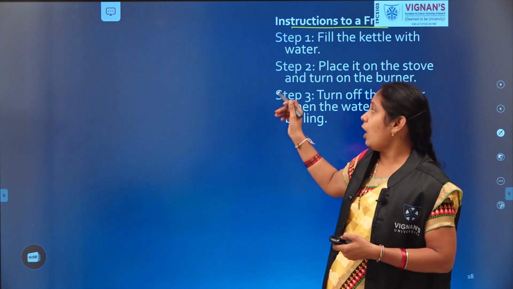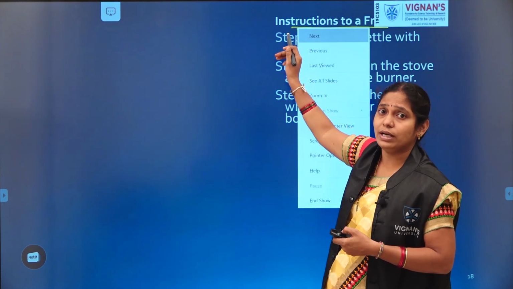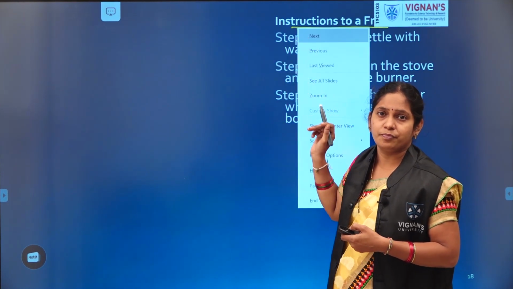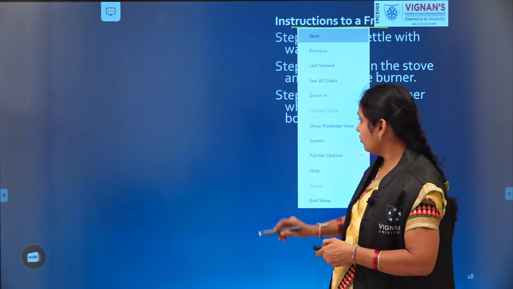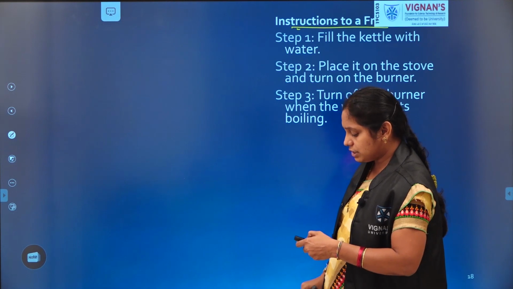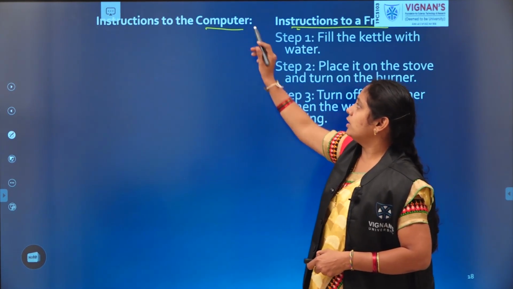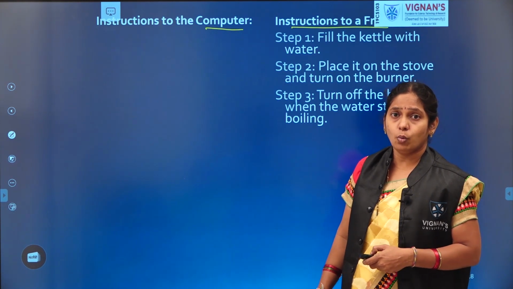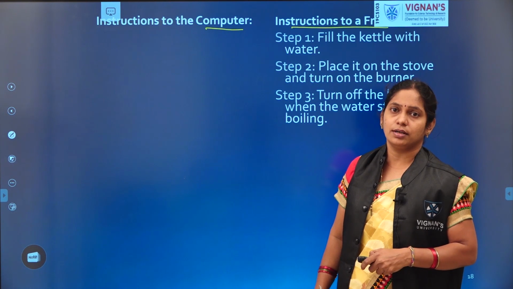So, if we simply tell like this, the human being, your friend, can easily prepare boiled water. Now see how the same task, the boiled water task, is told to a computer. How do we tell these instructions to a computer?